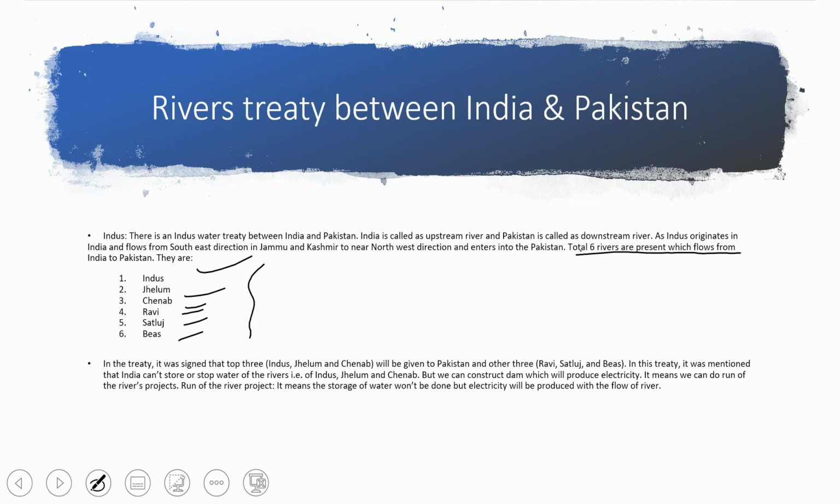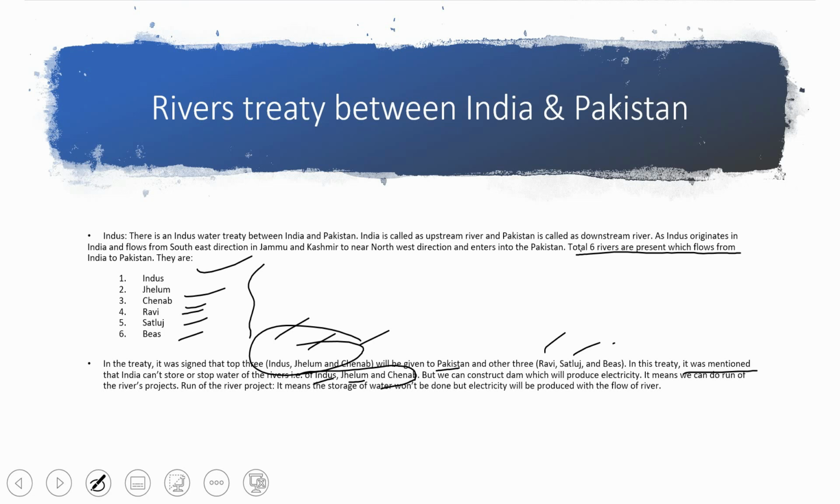So in the treaty between India and Pakistan, it was signed that the top three rivers, the Indus, Jhelum and Chenab, will be given to Pakistan, and the other three rivers, Ravi, Satluj and Beas, will be given to India. In this treaty it was mentioned that India can't store or stop the water of the rivers Indus, Jhelum and Chenab. India can't stop it, but India can do developments on these rivers.